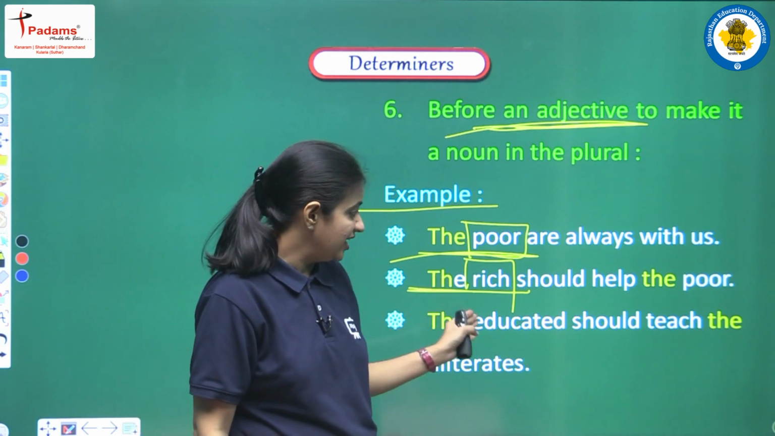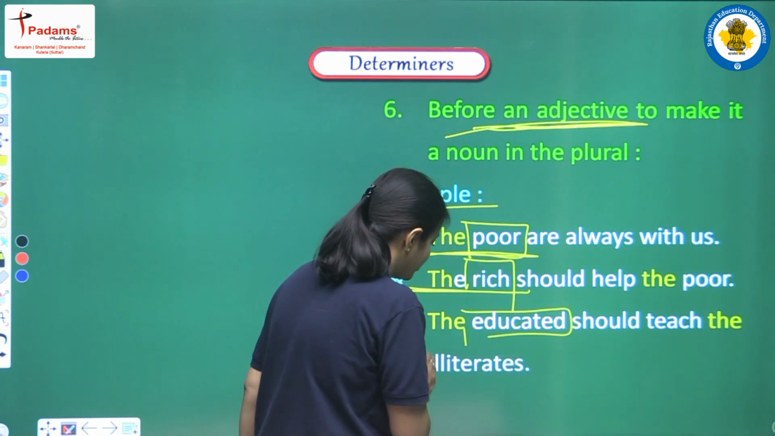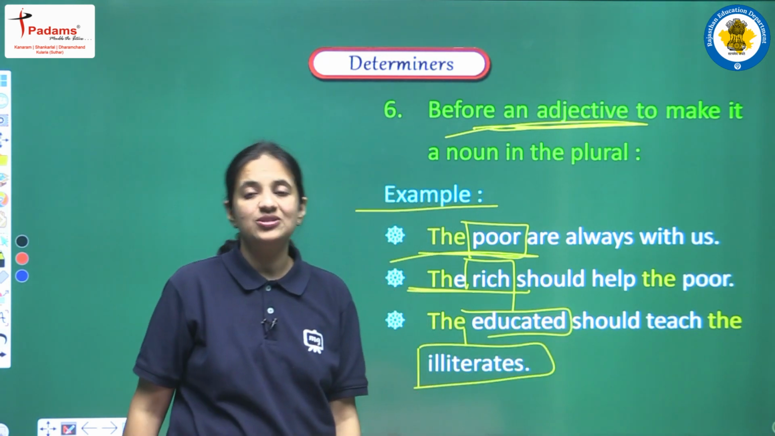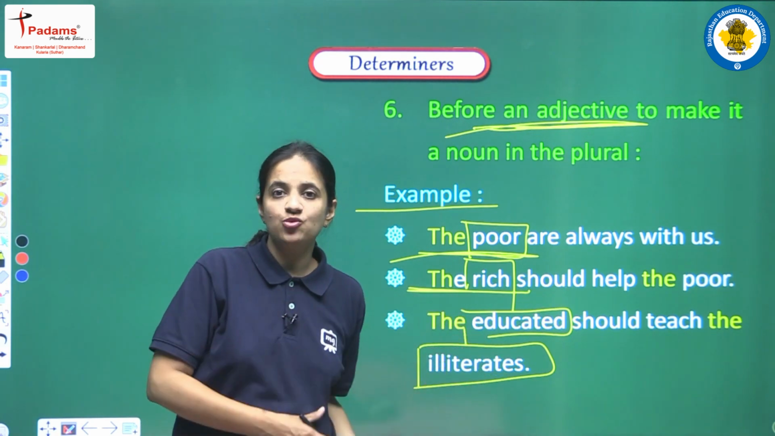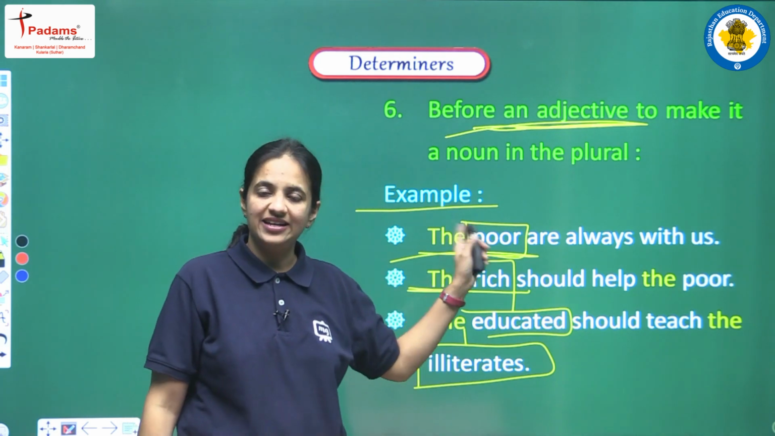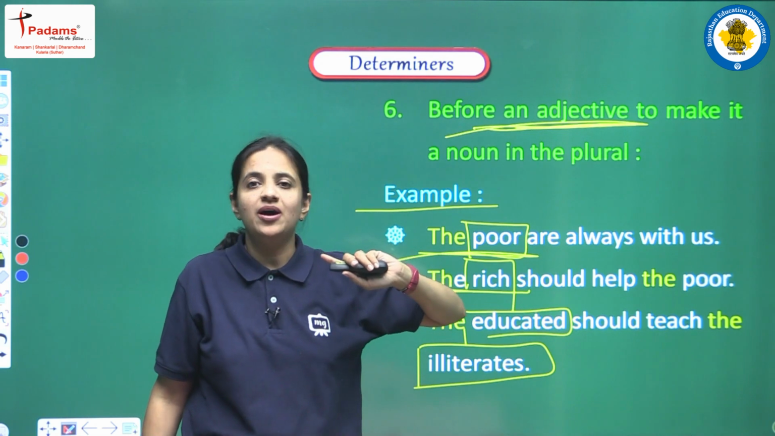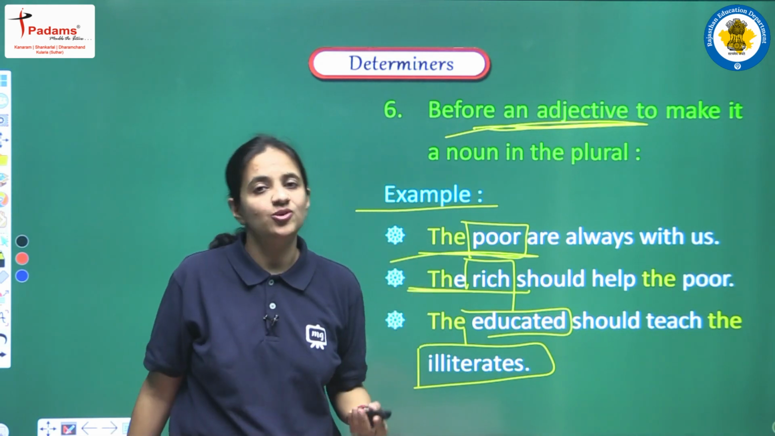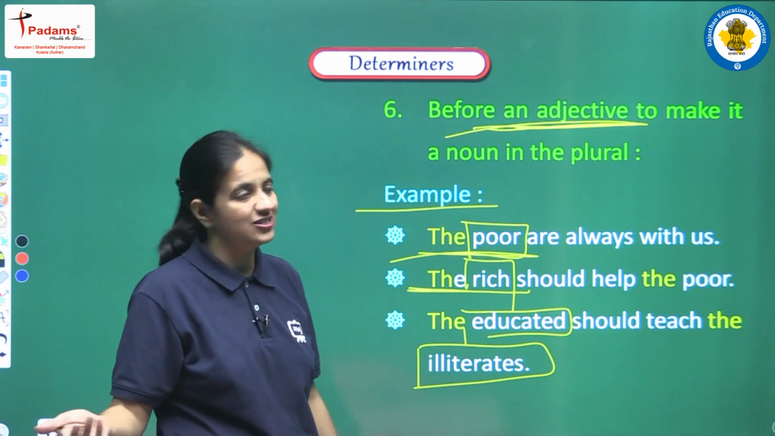Next is the educated should teach the illiterates. Again educated and illiterates, these are adjectives, but we are using the articles because we are trying to make these words a plural noun. So this is another use of the article the, when it is used before an adjective, when we are talking about the plural noun. So in that sense we can use this article before adjectives also.